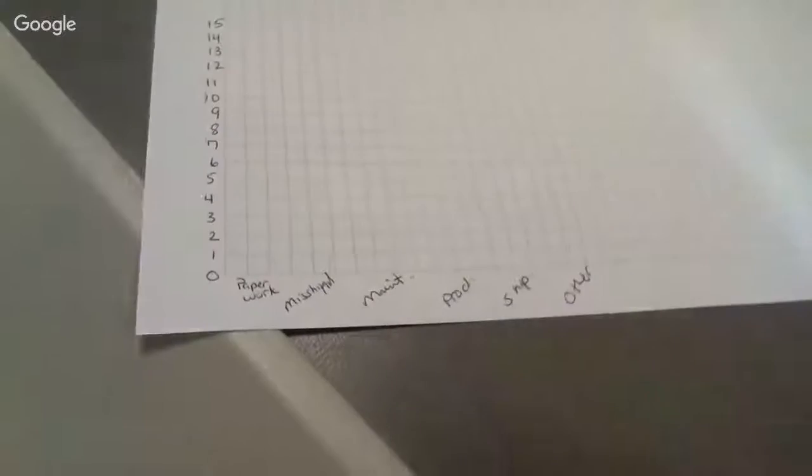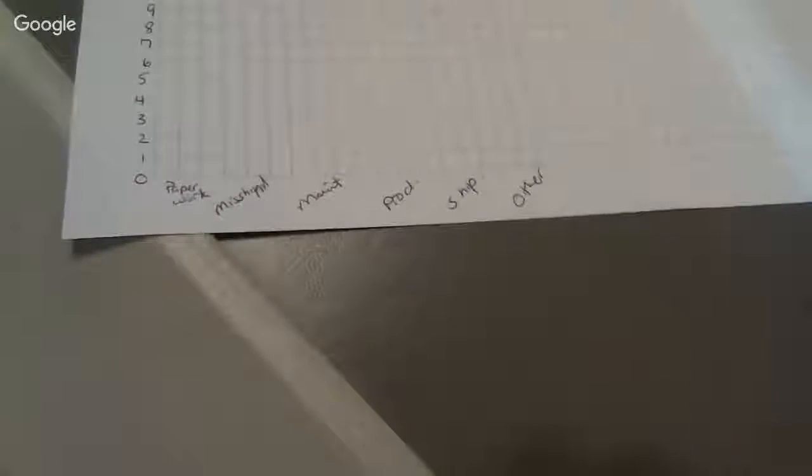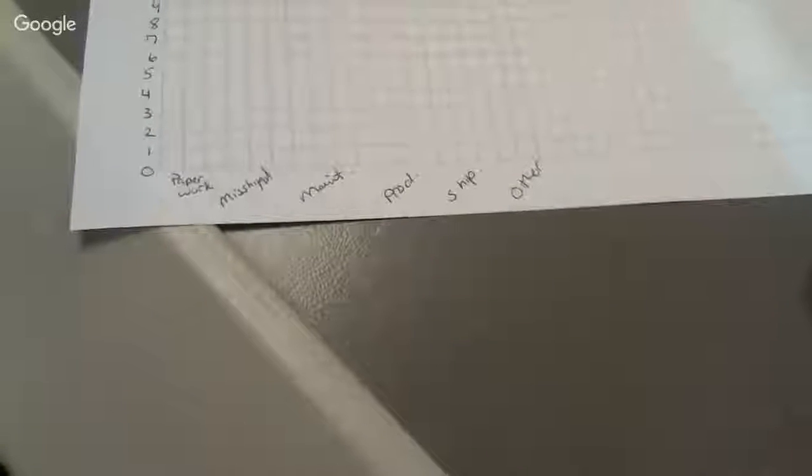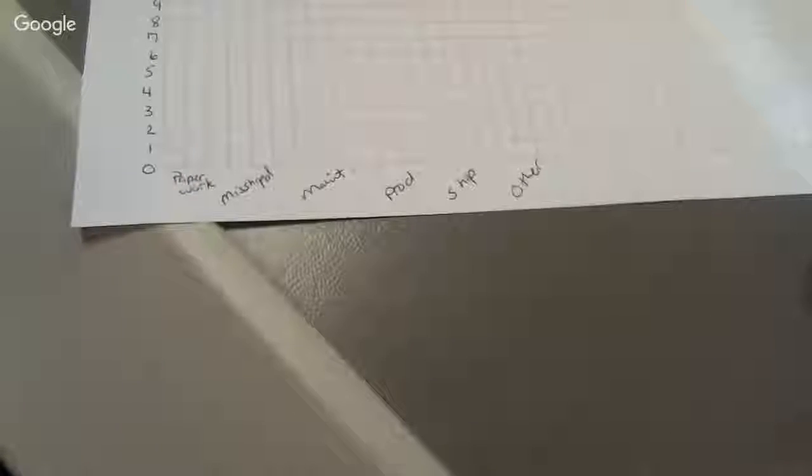Here is my sheet of paper, and I've done a little bit of prep. I have written out the frequency at the top of each of the categories, and I have written them in reverse order, so the highest is at the top. And then I have written a scale. So I have decided the most high frequency was 14. So I created a scale on the left side of my graph paper that goes from 0 to 15. And then I have written each of the categories that we identified across the bottom of my page. That's how I'm actually going to do the graph. But I'm first going to show you how to do the actual calculations.